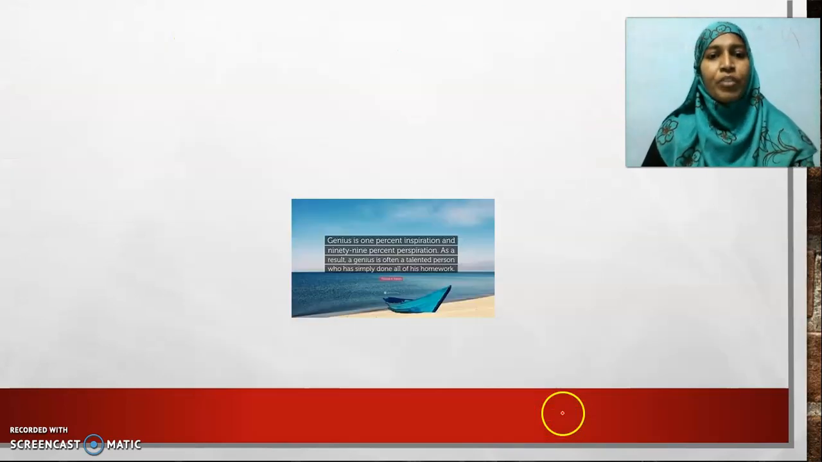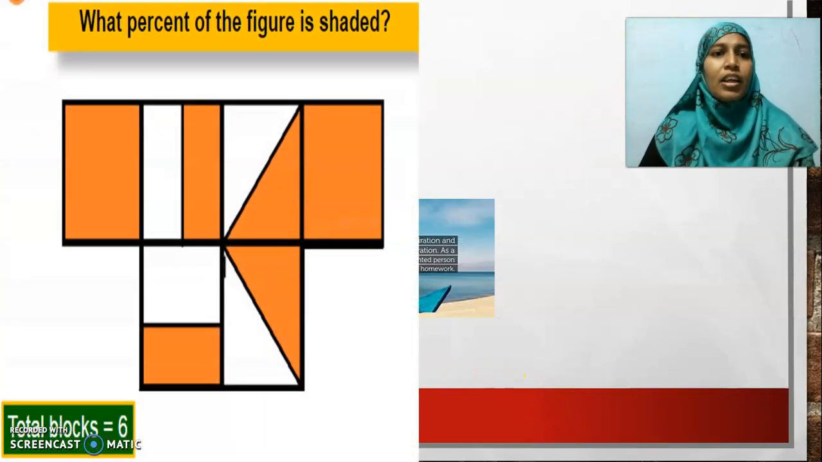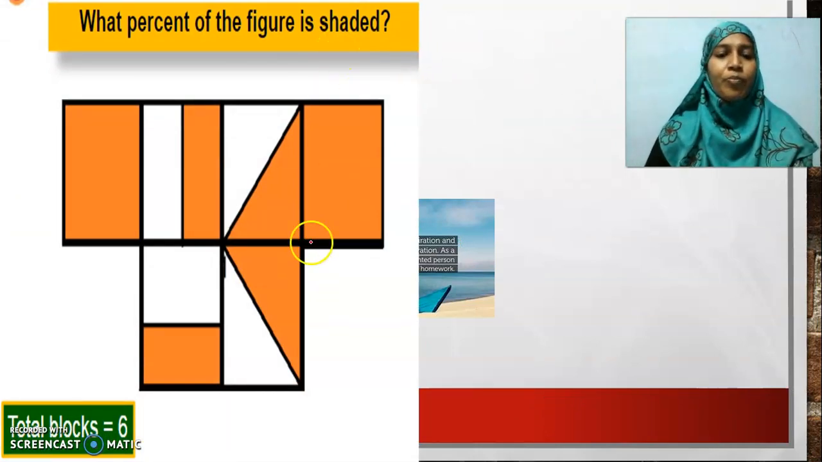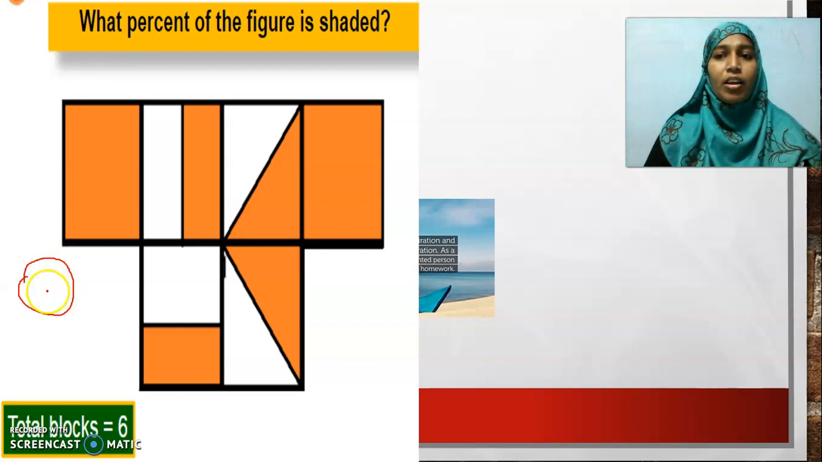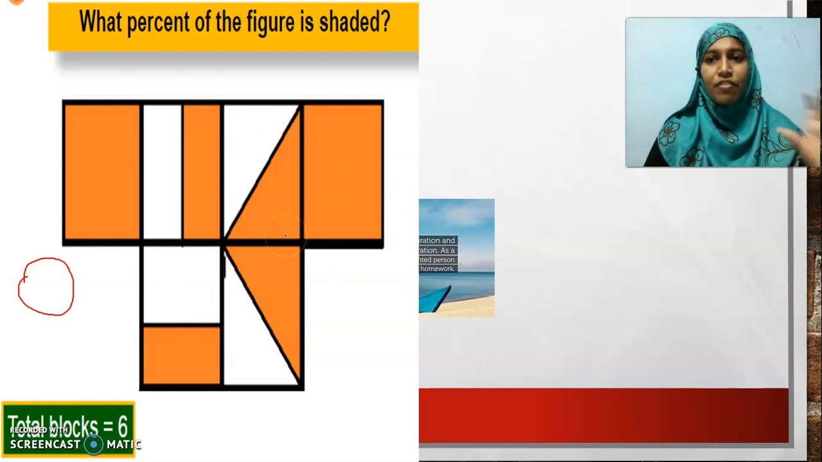Is it clear? Next example is, what percentage of the figure is shaded? This is the third question in your text where you will have only the circles. Okay, but in the exam surely you will not get circles. Some shapes like this or some other shapes. What percentage of the figure is shaded? Now count how many complete shapes are there. It should be made up of some standard figures.